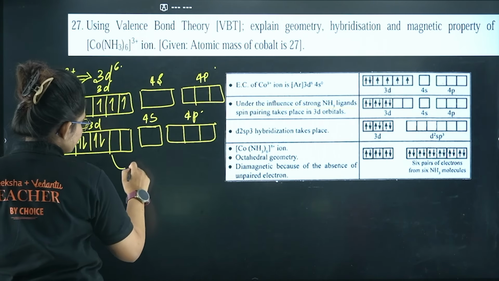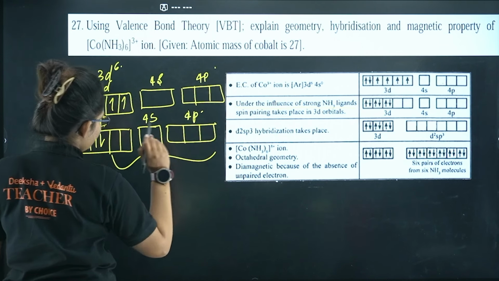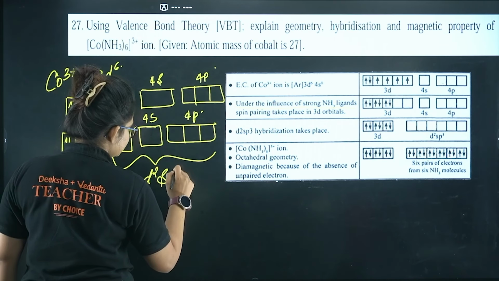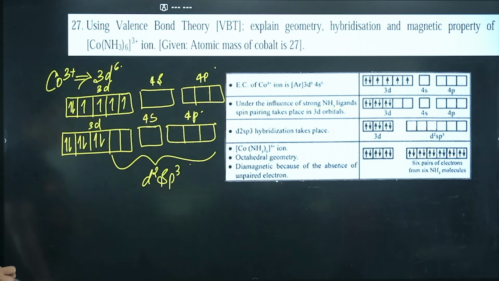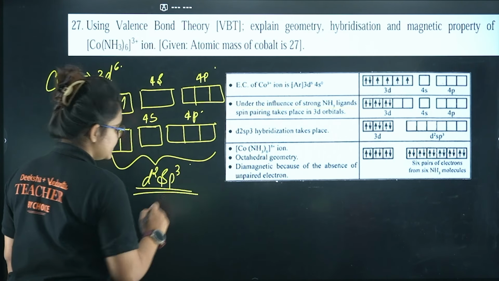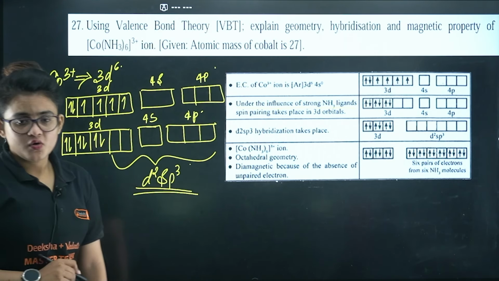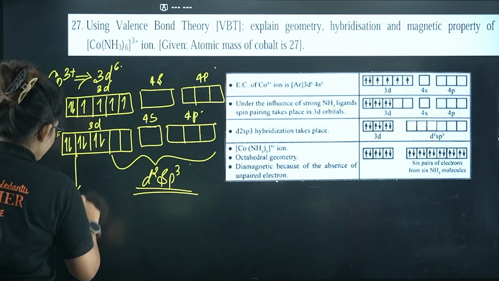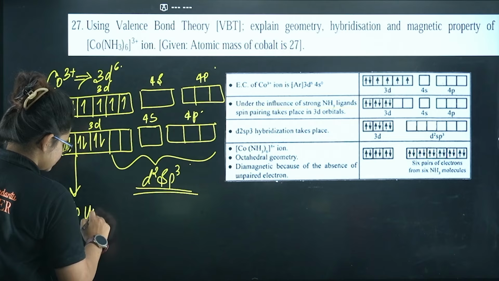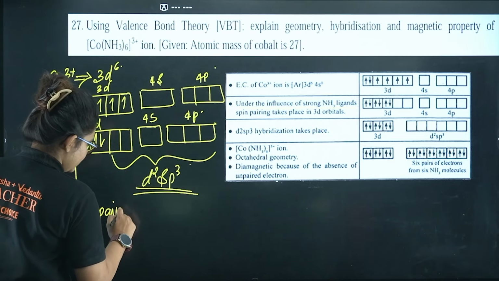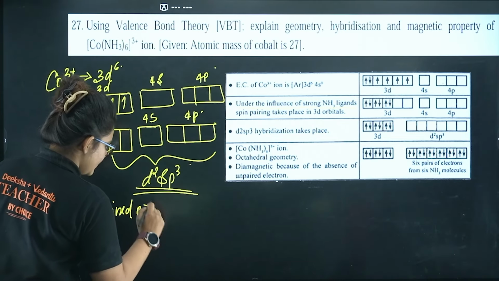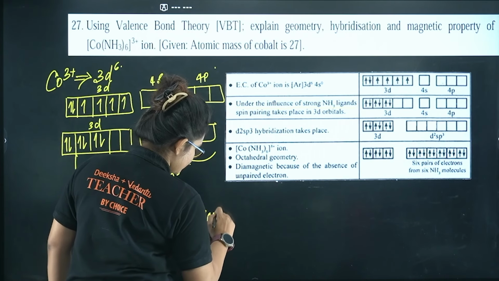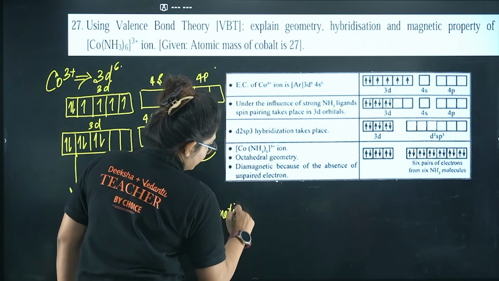So these two d orbitals, the s and the entire p will make the hybridization d2sp3. So the hybridization that comes out is basically d2sp3. As for the magnetic property, there is no unpaired electron, which indicates it is diamagnetic in nature, right?